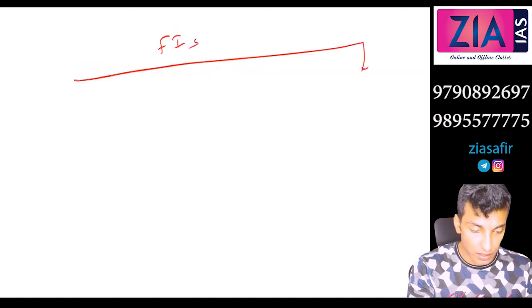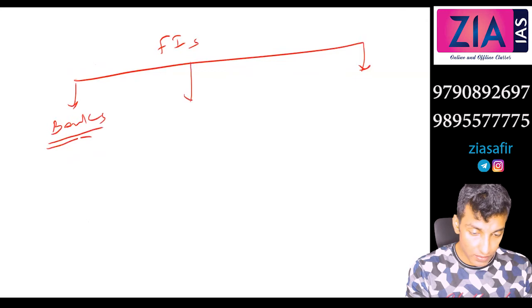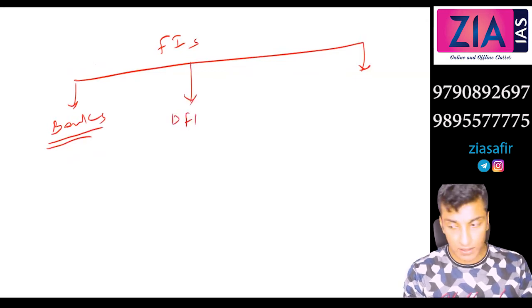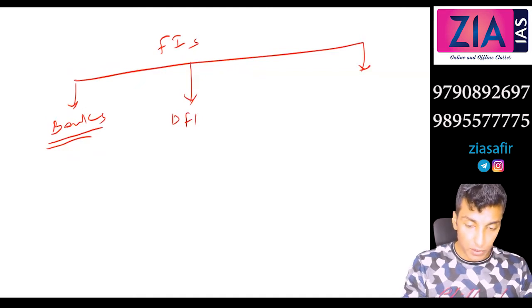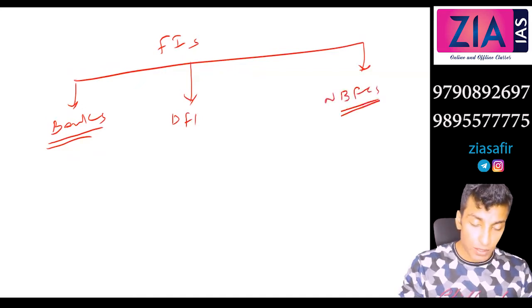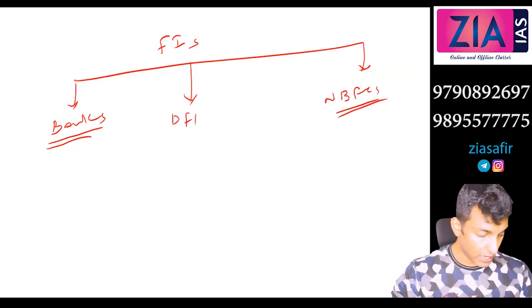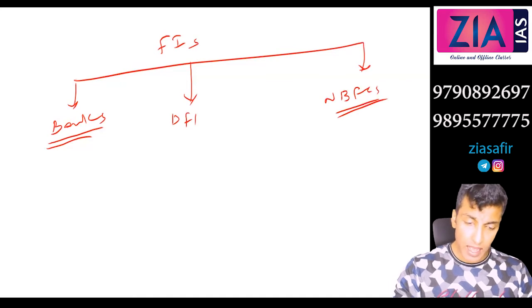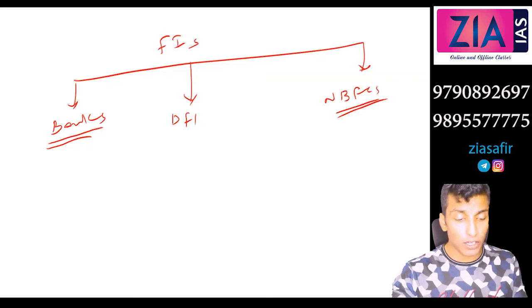Now what we need to discuss is NBFC. So financial institutions we discussed. We started with banks, right? We have discussed commercial banks, cooperative banks, and regional rural banks. Then we have discussed various DFIs. Now we need to discuss NBFCs. When we talk about NBFCs, we will talk about mutual funds, hedge funds, insurance companies, venture capital companies, everything we will discuss here.